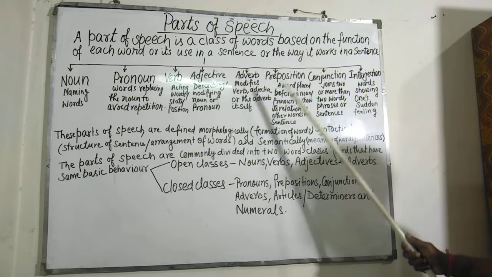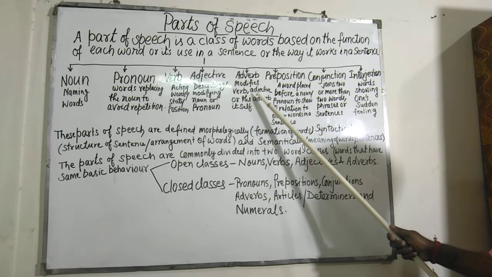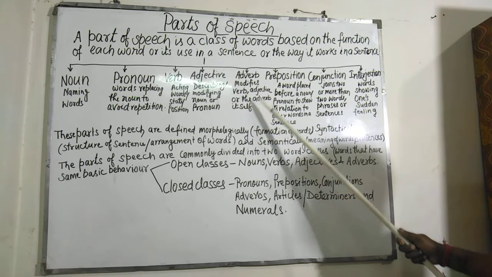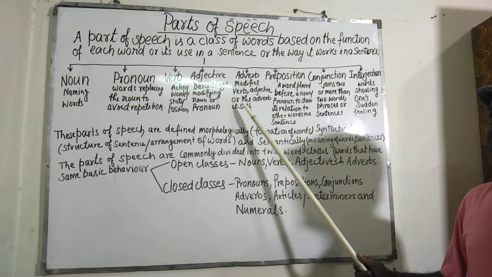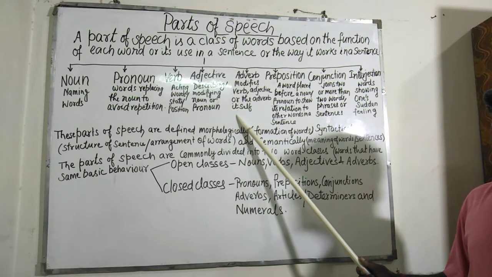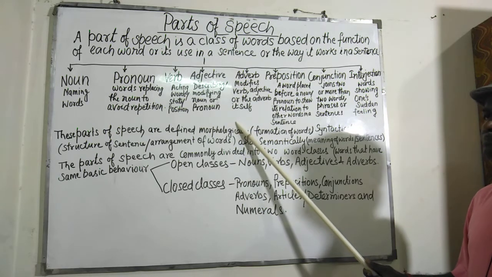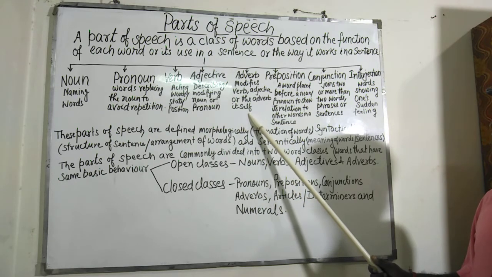Adverbs: they modify a verb, adjective, or the adverb itself. As an example, he ran fast. How did he run? Fast. Fast here is an adverb. I am very much tired. Very much here is an adverb.